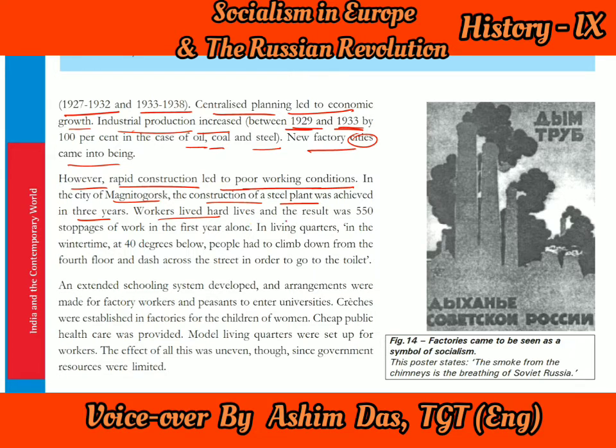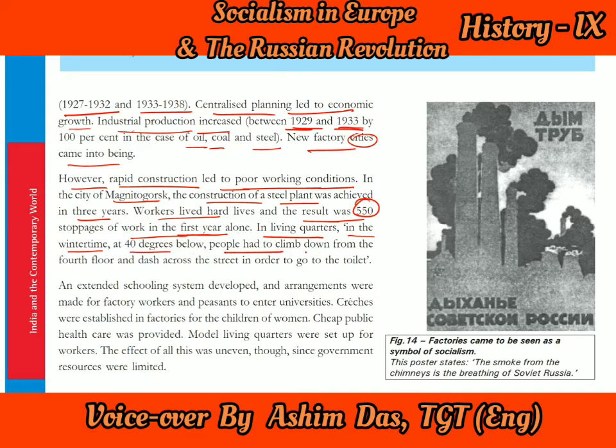Workers lived hard lives. They had so many sufferings and problems in their life, and the result was 550 stoppages of work in the first year alone. In the first year only, 550 times the work of this steel plant was stopped due to different reasons.